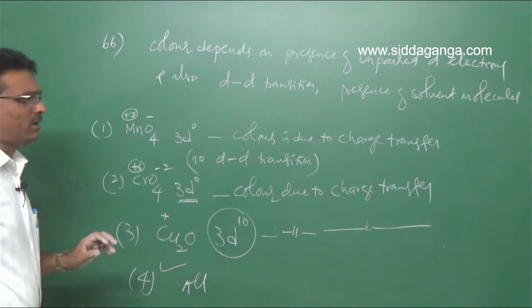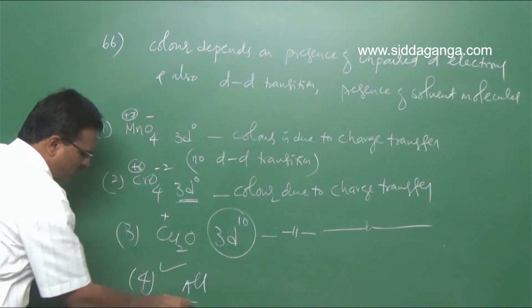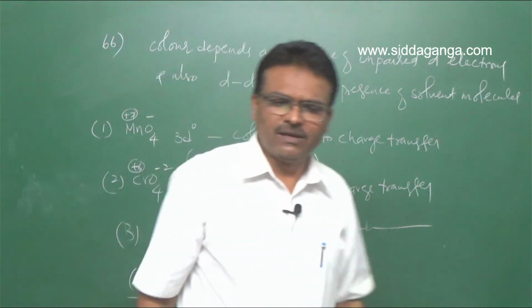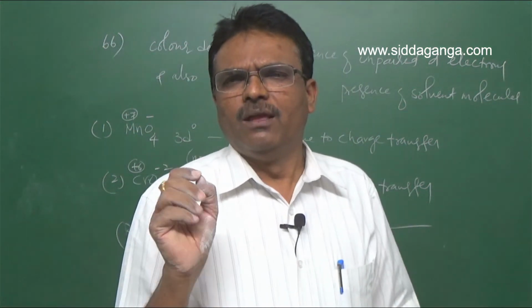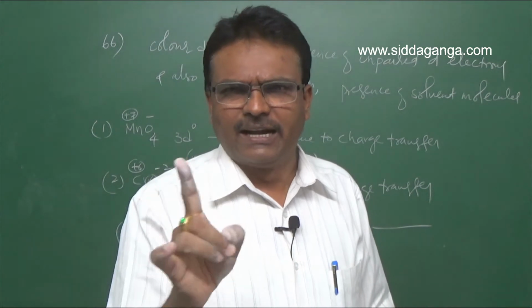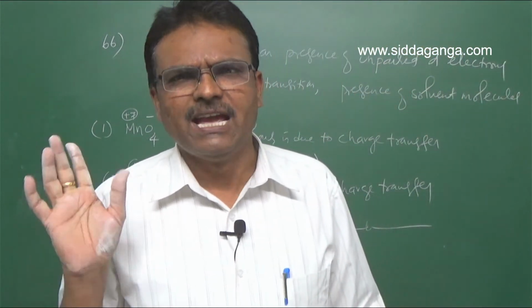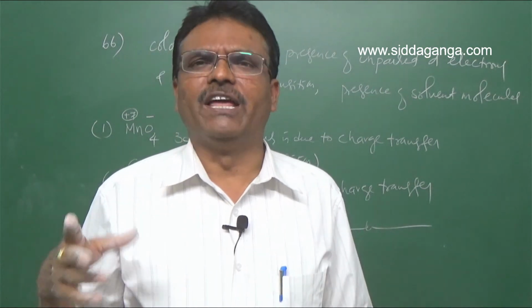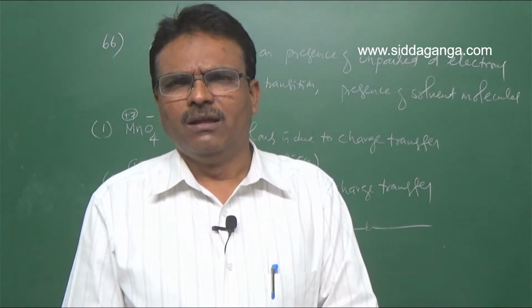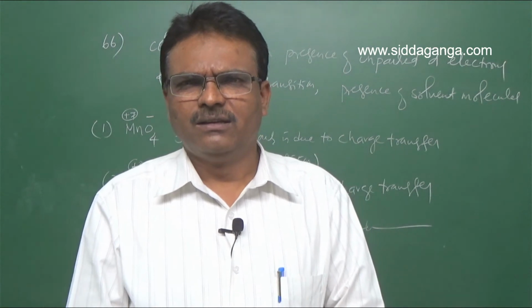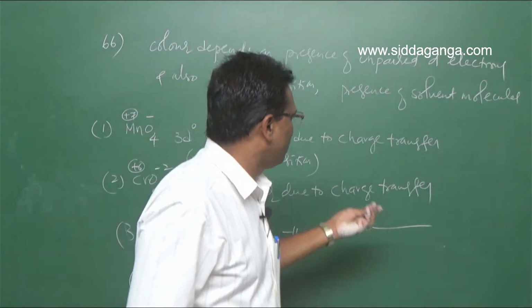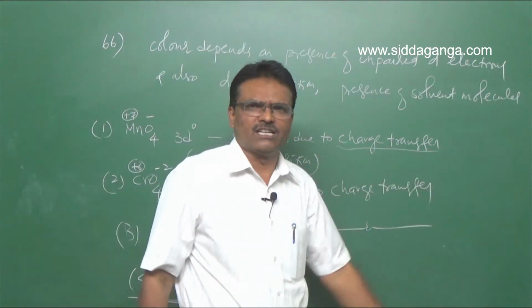So for question number 66, the fourth option is correct. Clear? See, color depends on d-d transition, and for d-d transition to happen you need incompletely filled d orbitals. If there is no incompletely filled d orbital but the compound exhibits color, that is due to charge transfer.